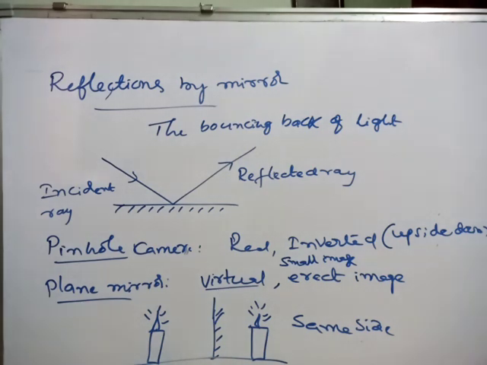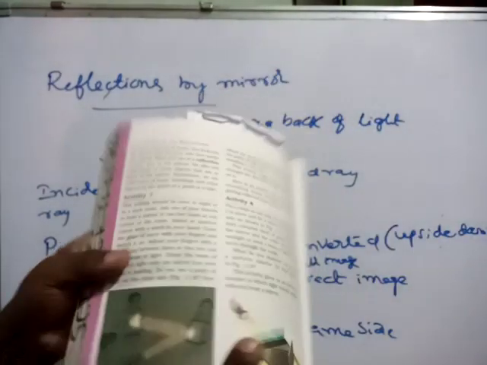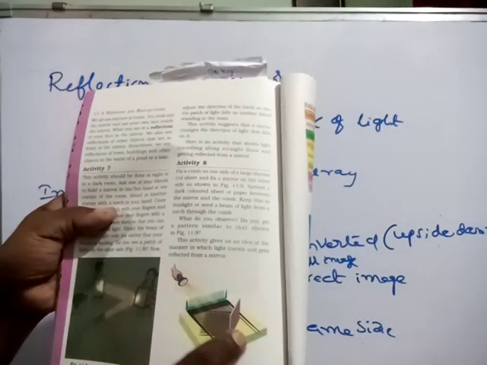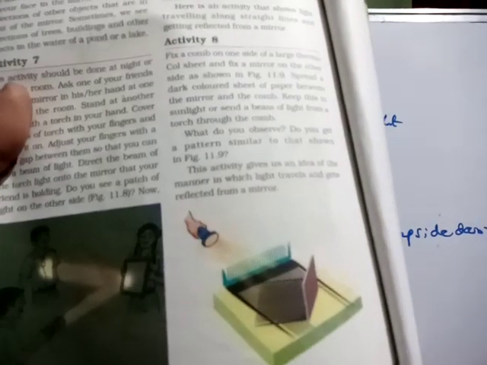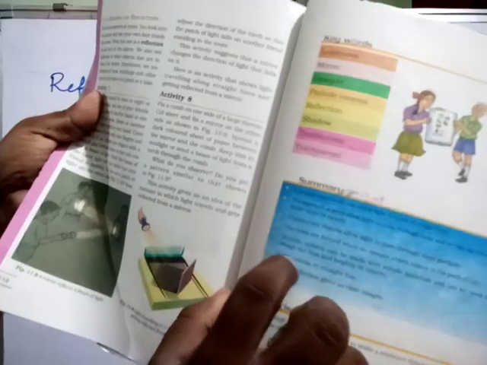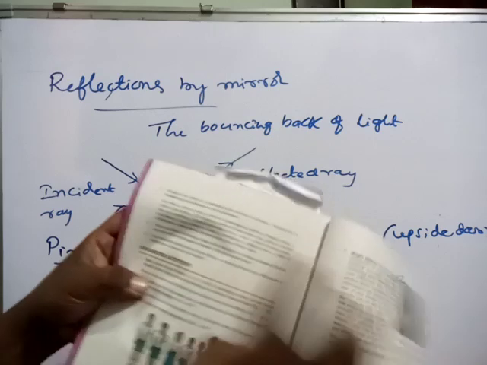So today children, we have to read page number 112. You can do this activity at home. It is a very simple activity: take a comb and a torchlight and place a plane mirror. You can see this reflection. How interesting it is. After this you have to read the summary, all points. I think only 6 or 7 points are given here. All points are very important. You have to read. If it is possible, take a pencil and try to answer those simple questions.